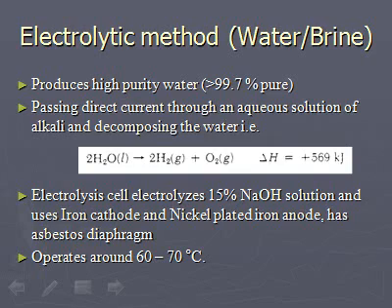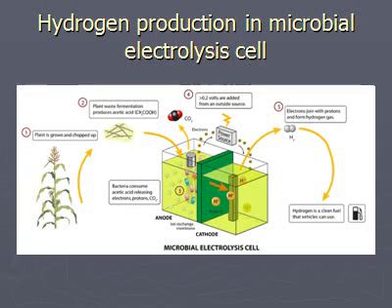The electrolytic process produces high purity hydrogen and consists of passing direct current through an aqueous solution of alkali, decomposing the water according to the following reaction. This is an endothermic reaction.